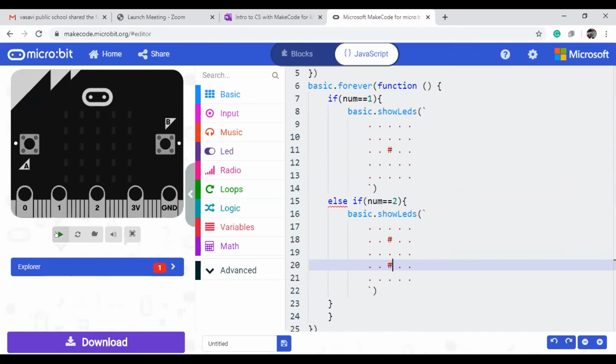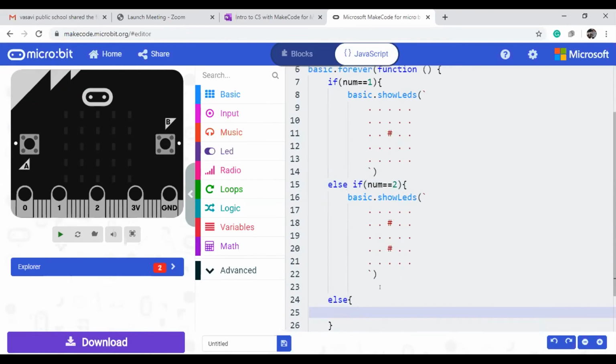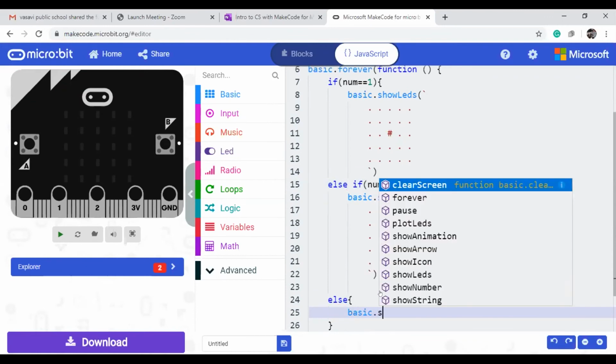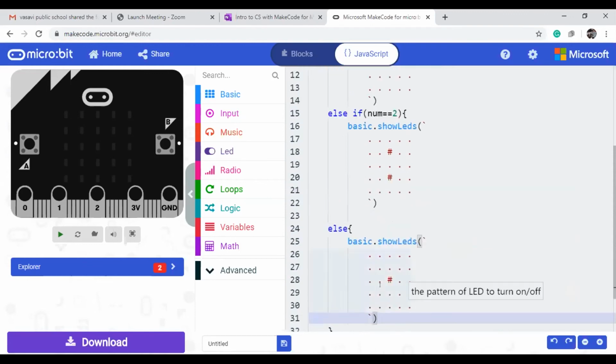If I press the button, some error is showing. Else if is there, okay, good. Else, okay, two conditions only, so that's why it is showing like this. So what we can do is give one more, just else, Basic dot show LEDs. Like a 3 we can do, up to 3 only I'm doing here. Remaining things you can complete.